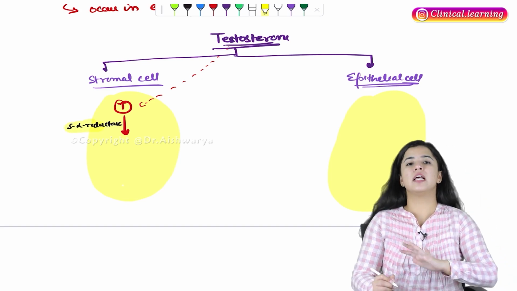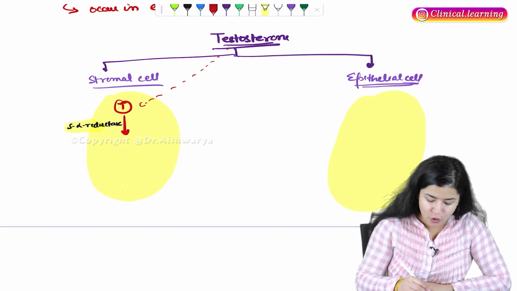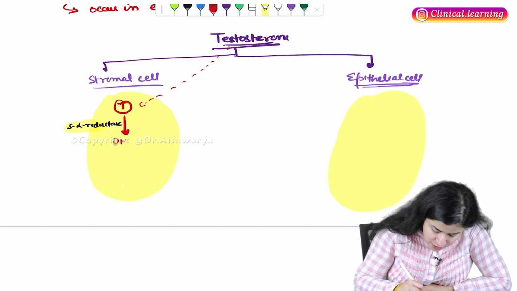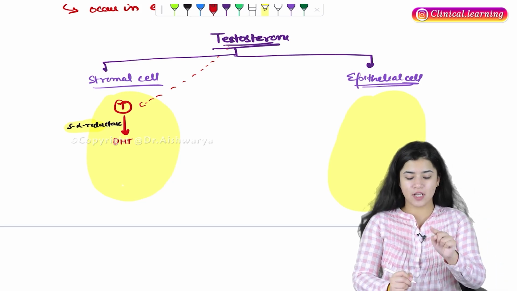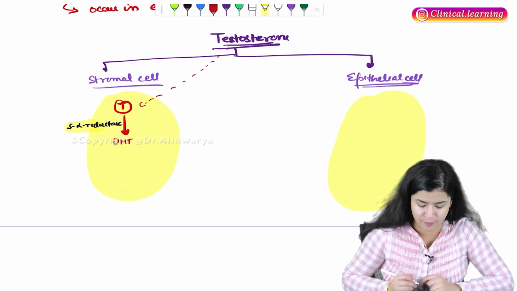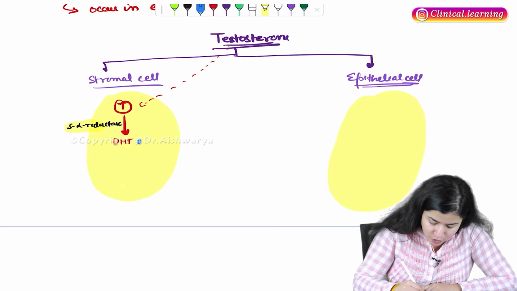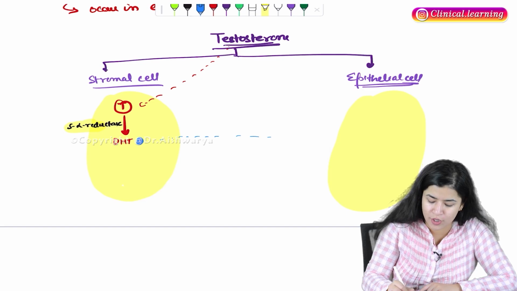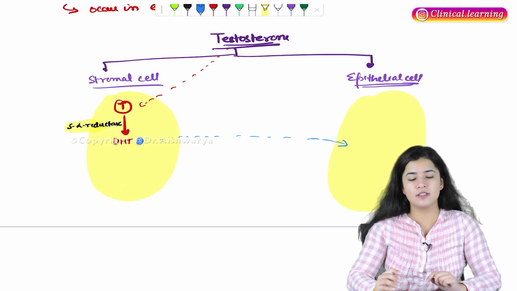This is absent in the epithelial cells. From here, this testosterone is gonna convert to DHT, that is dihydrotestosterone. This dihydrotestosterone from the stromal cell will go into the epithelial cells.